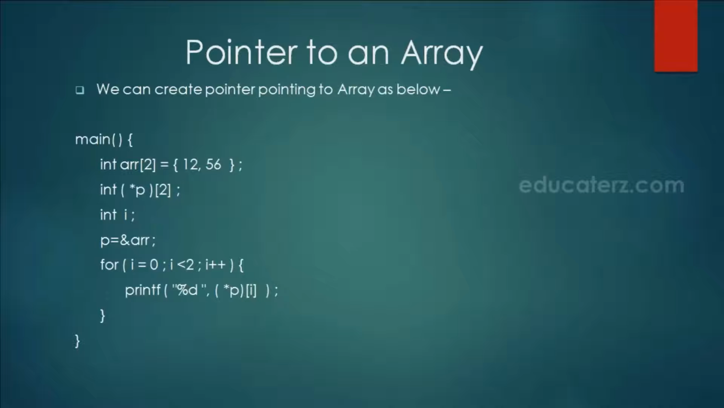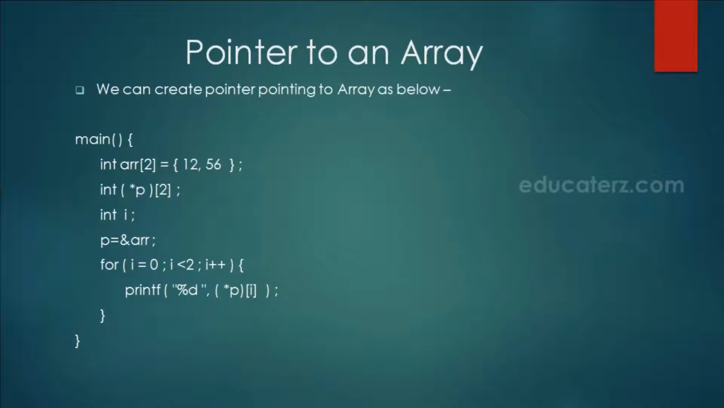Now the third concept is pointer to an array. Means we can have a pointer to the array also. The declaration we can see here: integer star p and array. But here the star p is given precedence because of this bracket. That means this star is attached to p. So it has become pointer. P is a pointer pointing to the array of two elements of type integer.